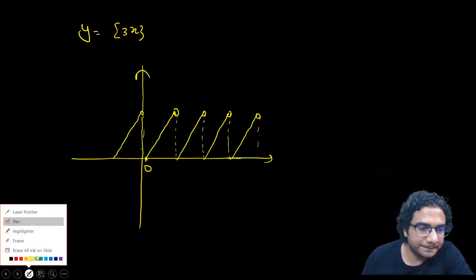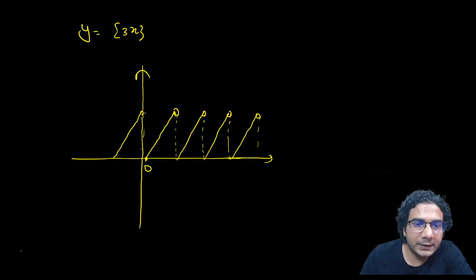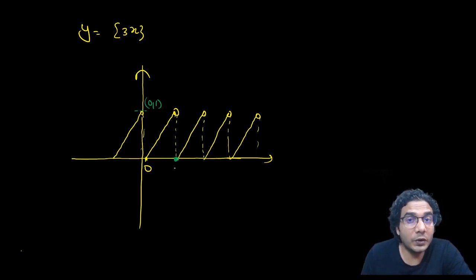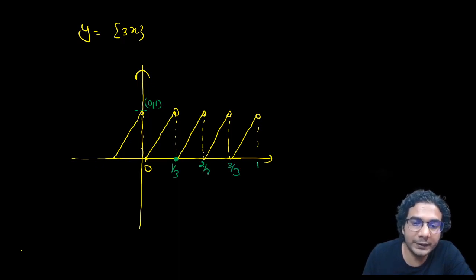The change is that this value will remain the same. This value is 0, 1 only. These values will change. So this value originally was 1. Now it will become 1 by 3. Now it will become 2 by 3. Now this will become 3 by 3, that means this is 1. This is 4 by 3. This is minus 1 by 3.